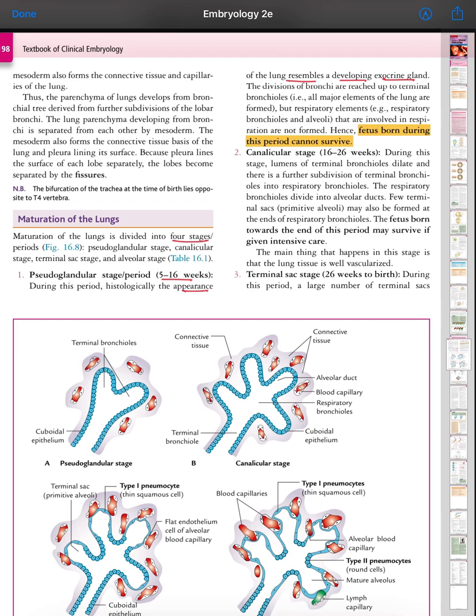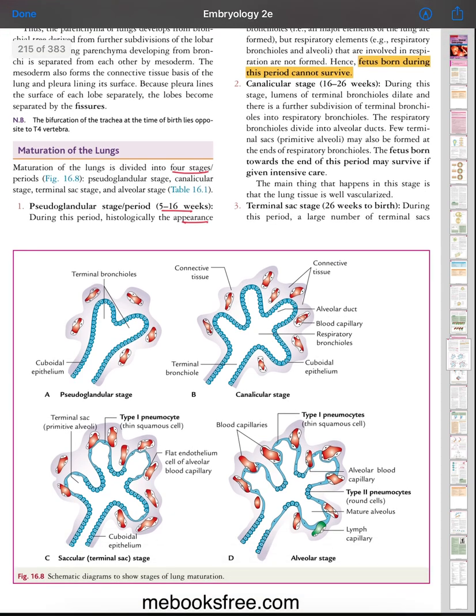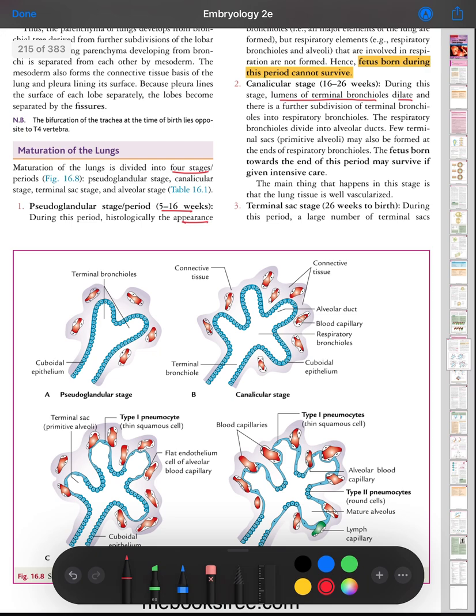Canalicular stage, 16 to 26 weeks. During this stage, the lumens of the terminal bronchioles dilate, and there is further subdivision of the terminal bronchioles into respiratory bronchioles. The respiratory bronchioles divide into alveolar ducts. A few terminal sacs may also be formed at the end of the respiratory bronchioles. Thus, a fetus born toward the end of this period may survive if given intensive care.